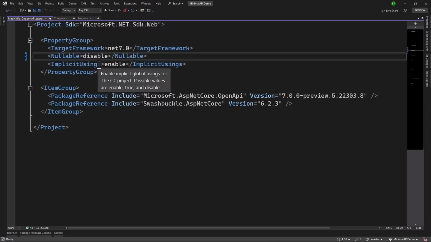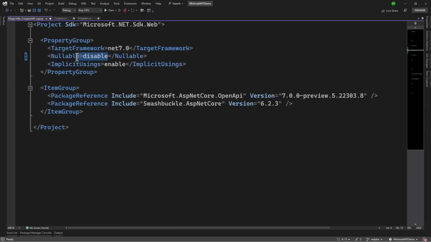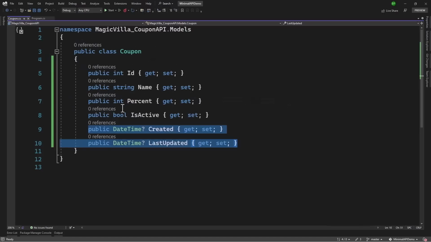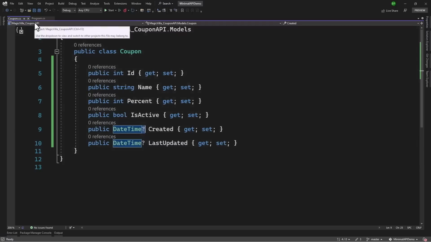Because previously we did not explicitly define every endpoint that it is a nullable endpoint, but now if that is not defined, it does not find that endpoint. So to be safe, you can disable the nullable in the csproj file. But right here we have explicitly said that created and last updated is nullable, so we should be good. But to avoid any issues or confusion, we have disabled the nullable flag inside the project file. So our class here looks good.